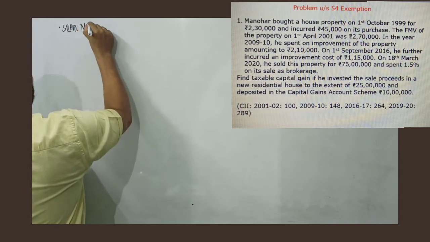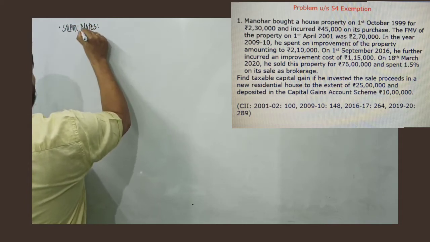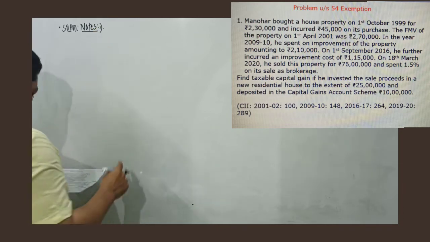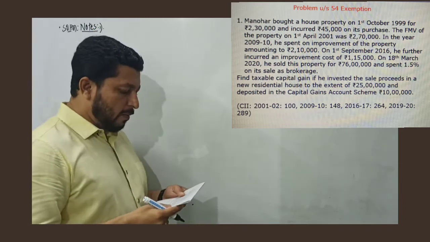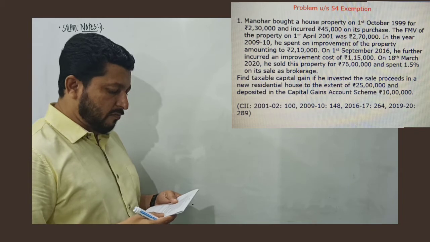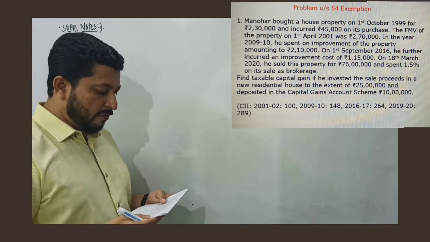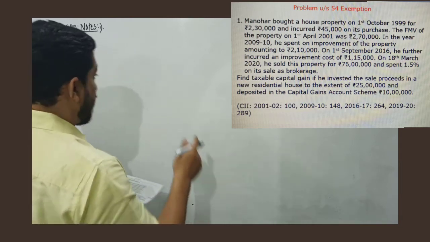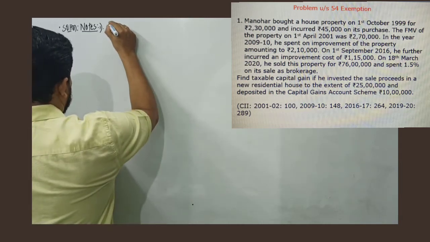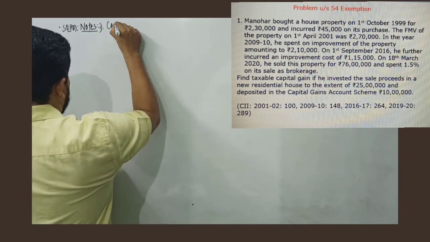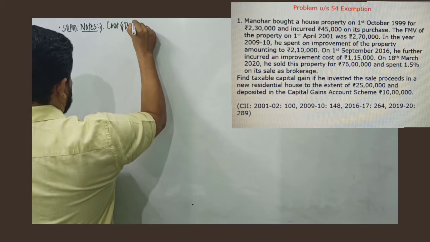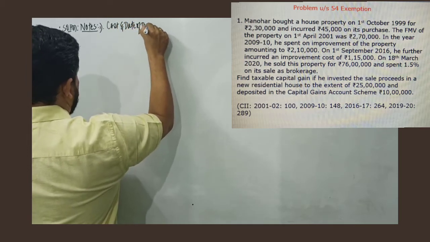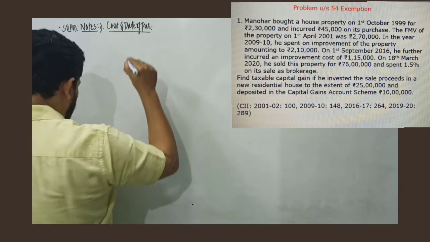Very important point in this particular problem. We will take note 1. Now very important, Manohar bought a house property on 1st of October 99 for Rs 2,30,000 and incurred 45,000 on its purchase. So cost and date of purchase, very important in the problem.